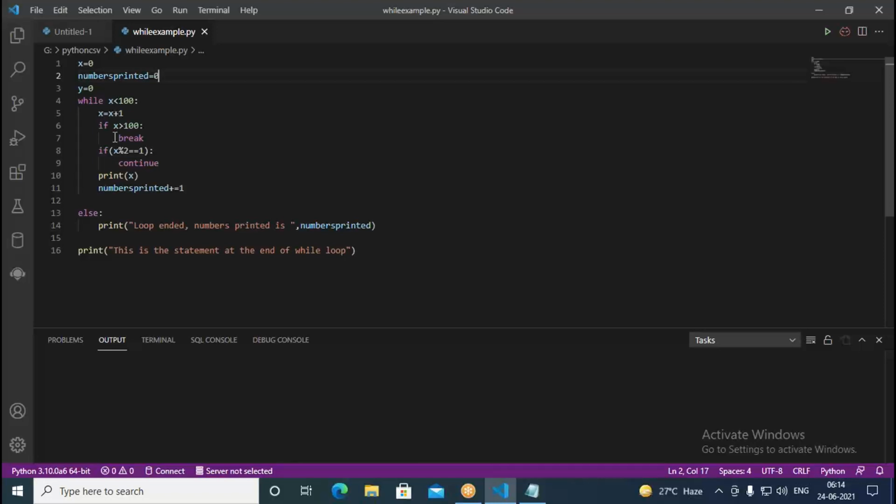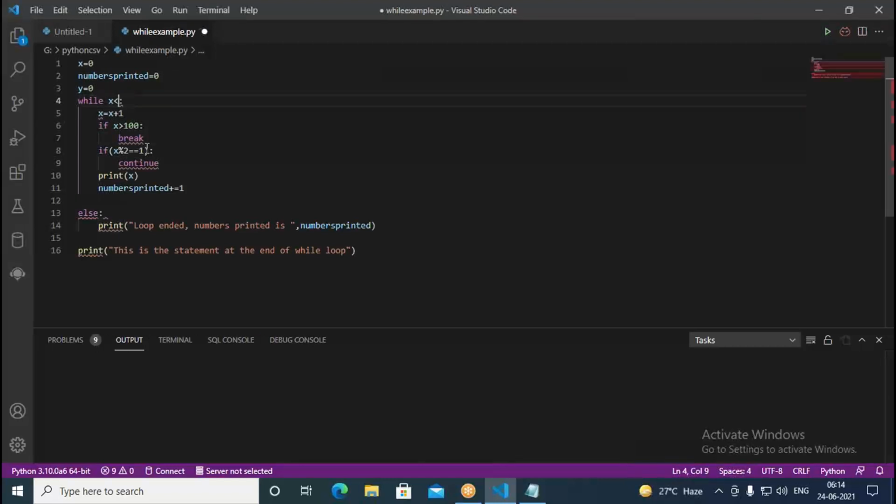Here there is no significance of break. The reason: when x becomes 100, we exit from the loop. So there is no significance as far as this piece of code is concerned. This code can never be reached, because x cannot be equal to 100 or greater than 100. Therefore, we never come to that code block, which means we never come to break, since we have x less than 100.